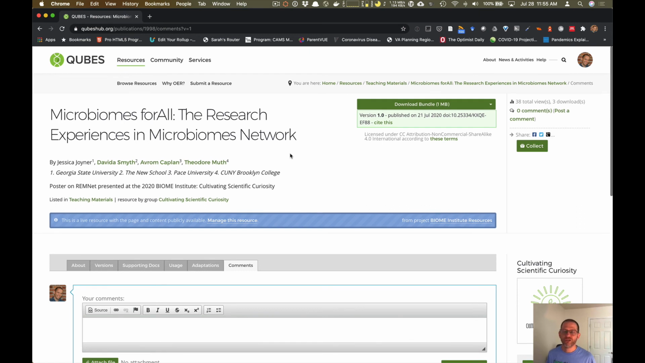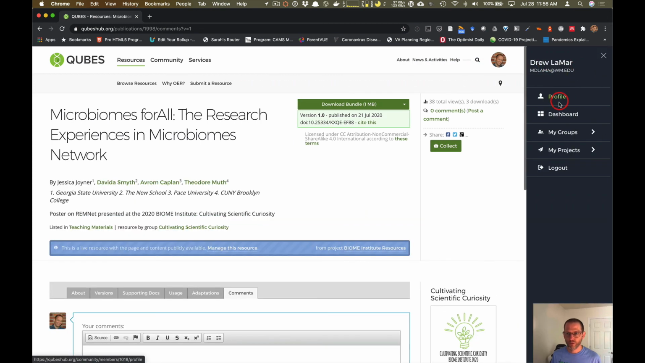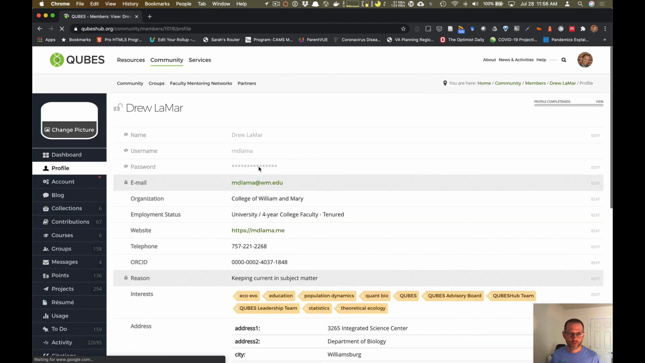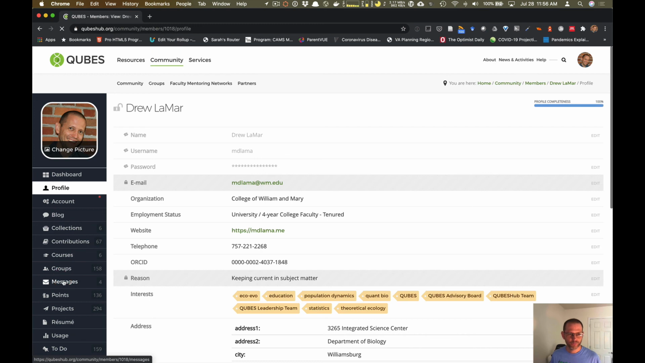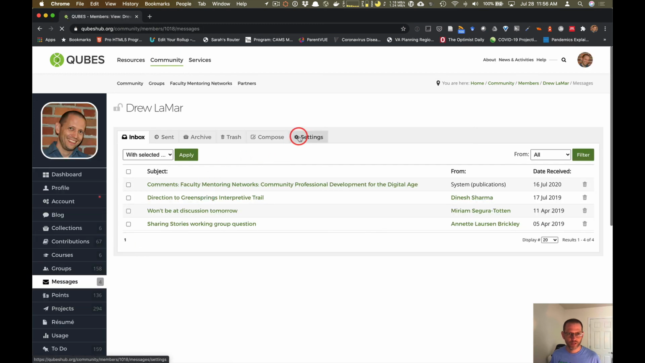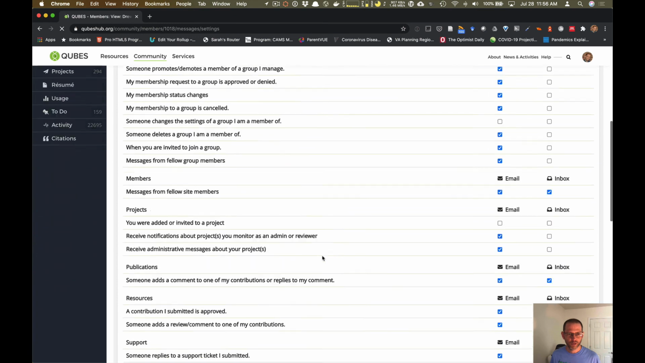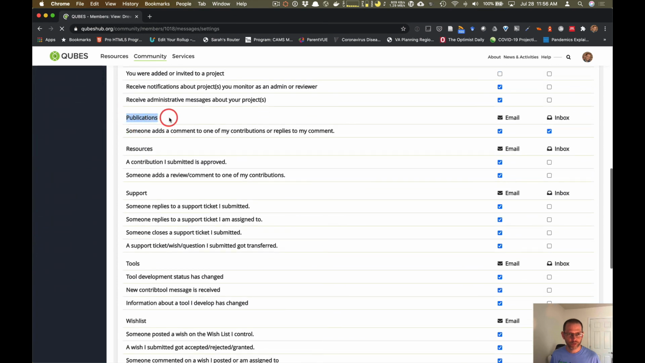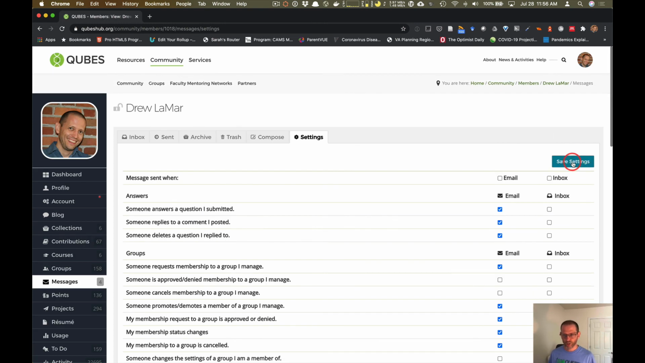If you have made any changes to that global settings area in the past, right, for global notifications, then you're going to want to go back there and make sure that you have the following one checked. So I'm going to go there now again, go to messages, click on settings, and then the one that you want to make sure is checked is under publications. Someone adds a comment to one of my contributions or replies to my comment, check and or check, okay? And then make sure you click that shiny green save settings button, or all that hard checking work will not be saved, okay?